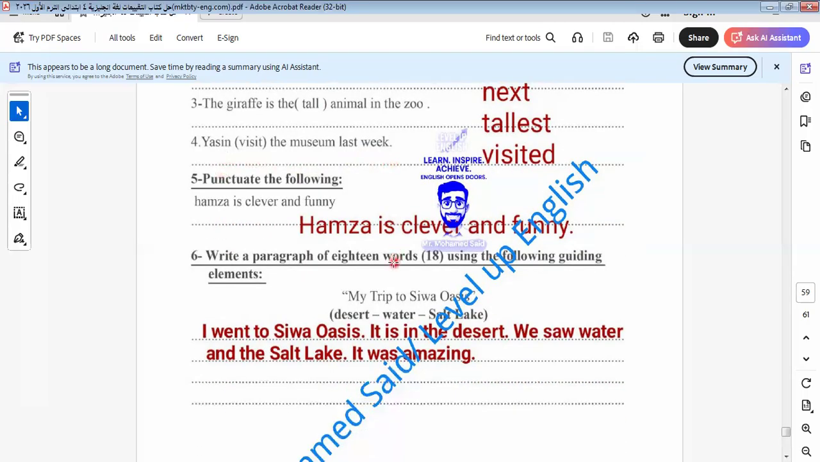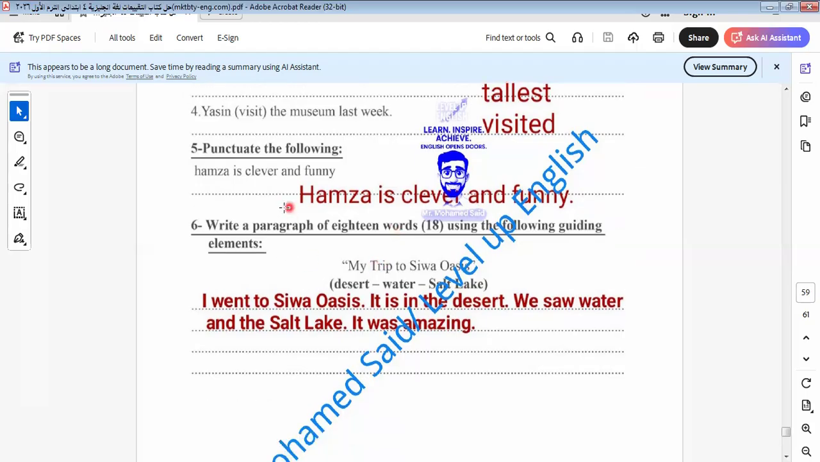I would like to remind you of the keywords of the past simple. They are last, ago, and yesterday. These are the keywords of the past form. How can I do the past form? By adding ed to the verb, and we have some irregular verbs. I hope you keep it in mind before you go to the exam.